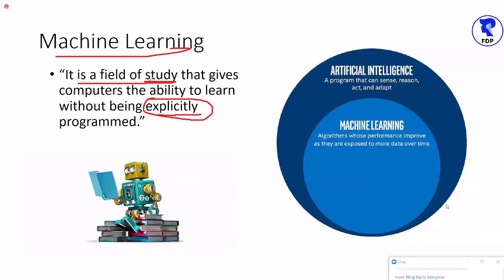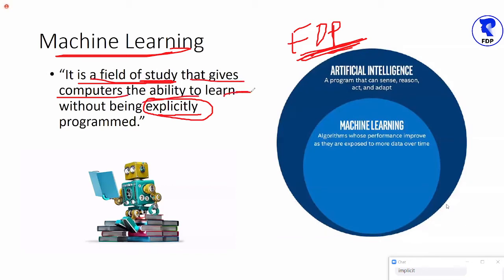System software and application software, both of them are human written. So they all are explicit softwares, right? But in this FDP, what are we going to learn, what is the objective? Look at this. Machine learning is a field of study that gives computers the ability to learn, but without being explicitly programmed. That's the most important point.